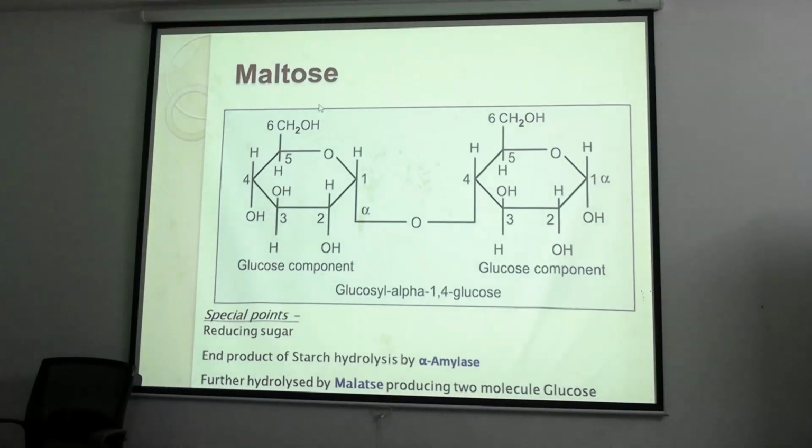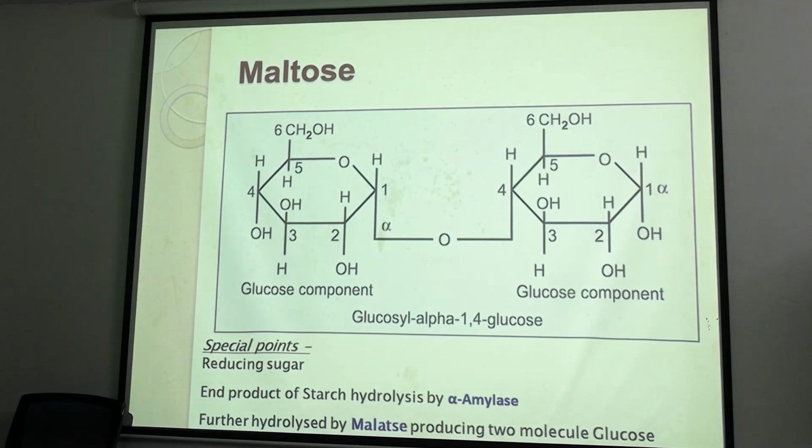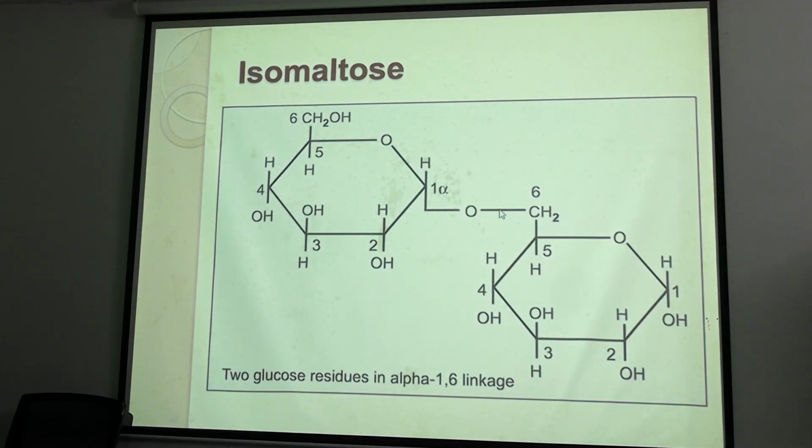Okay, now coming to maltose. It is a disaccharide made up of glucose units joined by alpha 1,4 glycosidic bonds. These components and the bonds are what you have to remember because these are asked. And why is maltose important? It is a reducing disaccharide. You may be asked to name one reducing disaccharide. So maltose is one of them, and maltose is the end product of starch hydrolysis. Isomaltose is the same, but it has an alpha 1,6 glycosidic bond. In a glycosidic bond, the one carbon is always attached in one